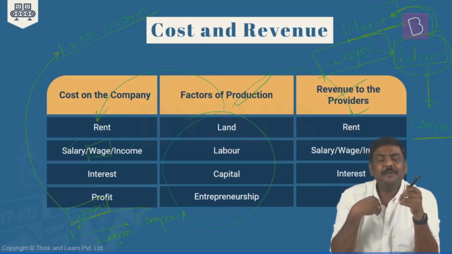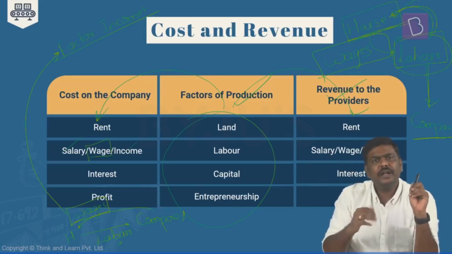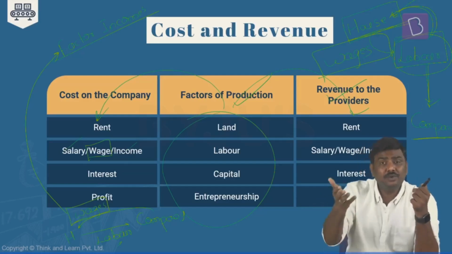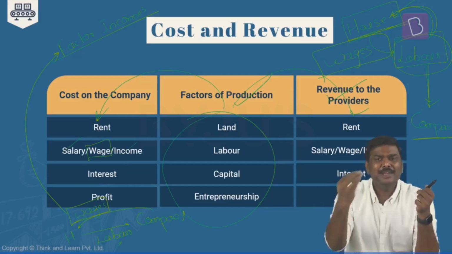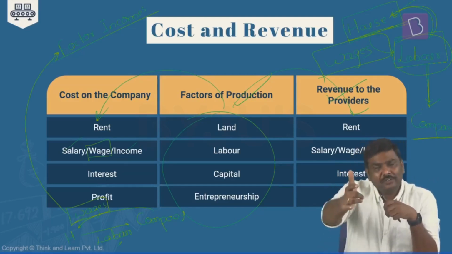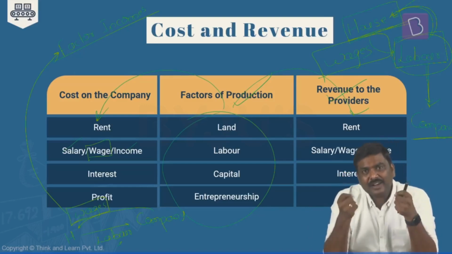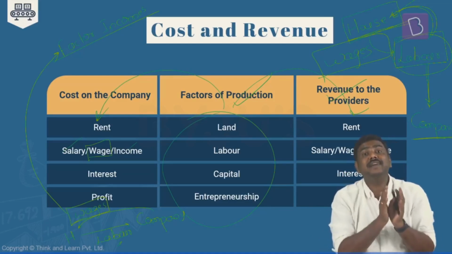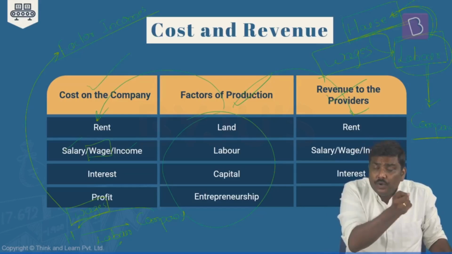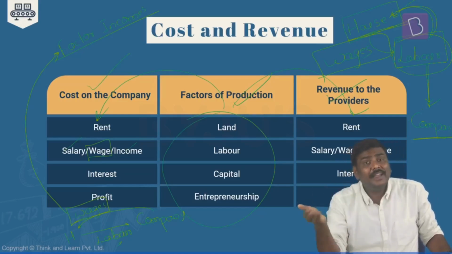Is the logic okay? Can I provide land on rent to you where you will manufacture the goods and you will not pay anything to me? Is that possible? No, that is not possible. Because you are using a resource which is owned by me, you will have to pay a certain amount to me. If I supply raw materials to you, don't you think you will have to pay a certain amount to me? So all of these factors of production which are used by the company are owned by someone else in the market or in the economy.